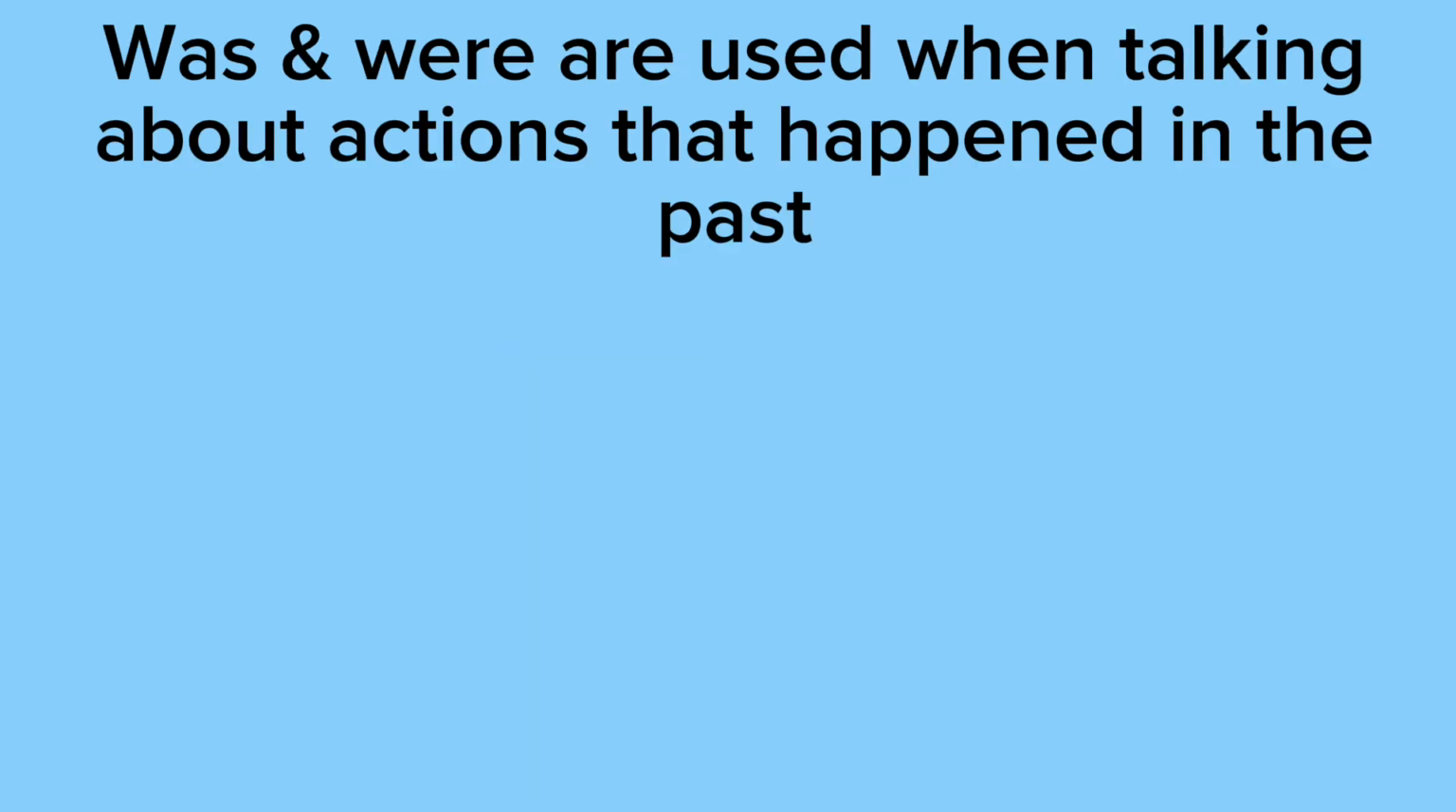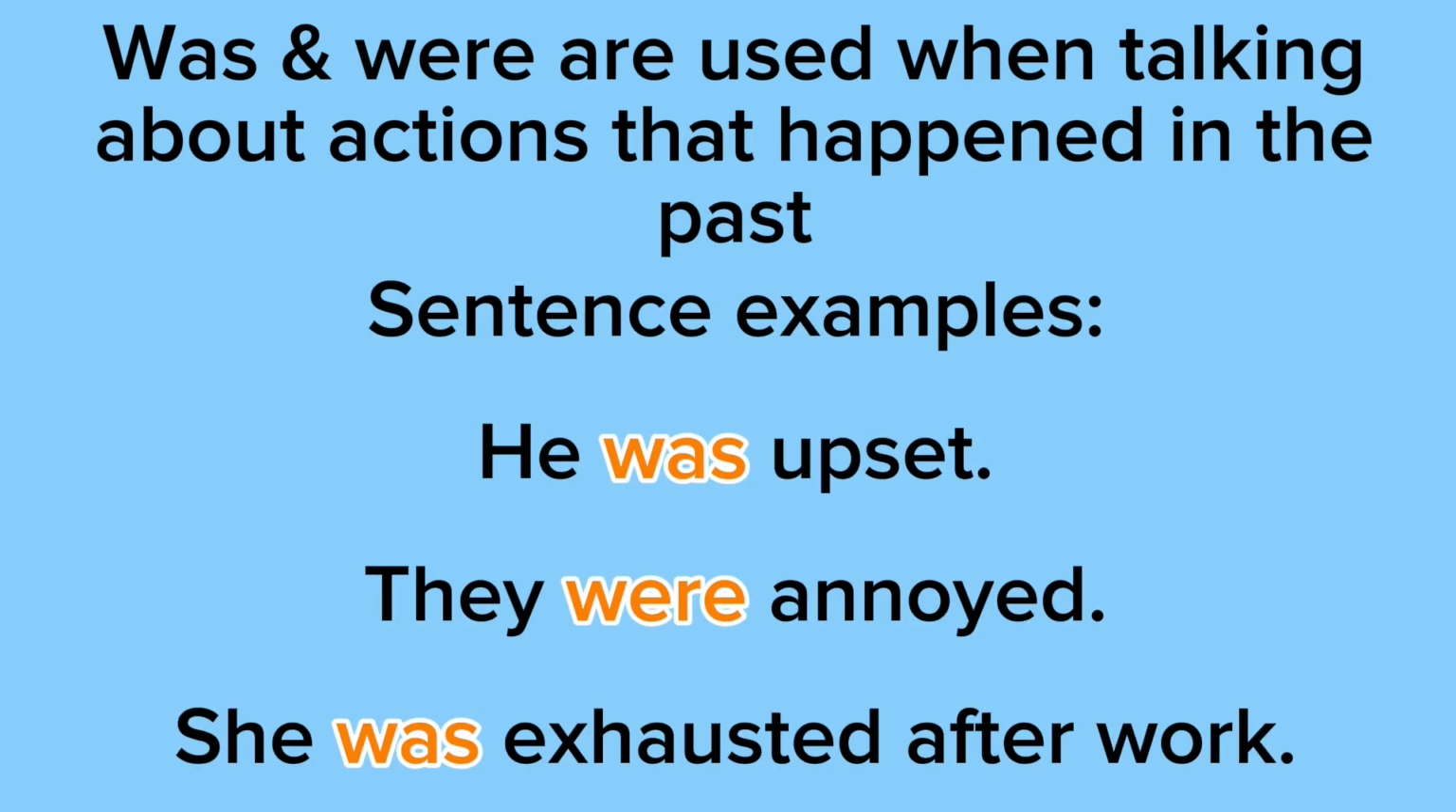Was and were are used when talking about actions that happened in the past. So our first example says he was upset. So he is the subject, the linking verb is was, and the subject complement is upset. So the linking verb was is linking the subject he with the adjective upset. Example 2 says they were annoyed. The subject is they, the linking verb is were, and the subject complement is annoyed. The linking verb were is linking the subject they with the adjective annoyed.